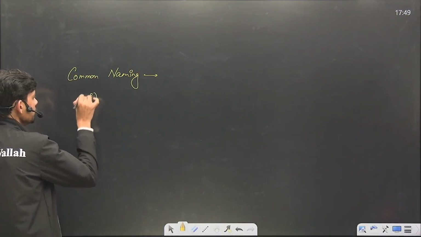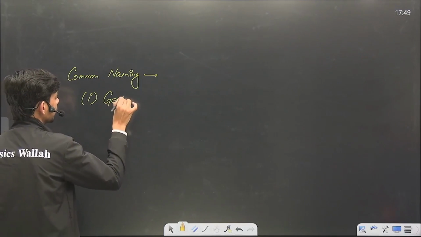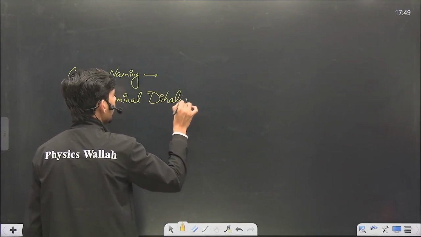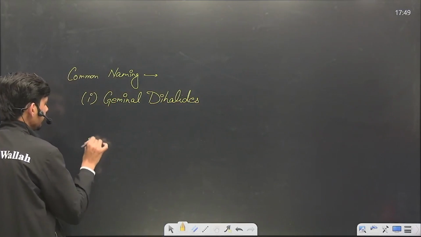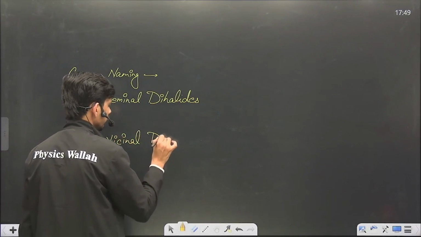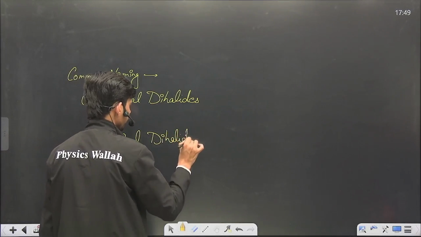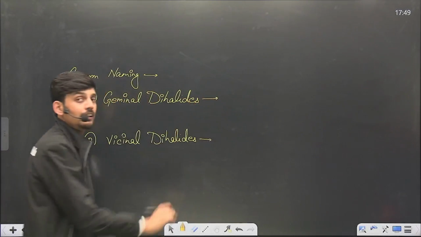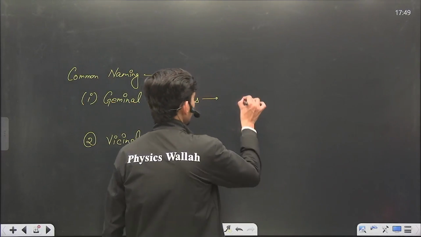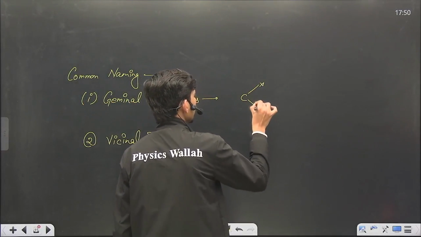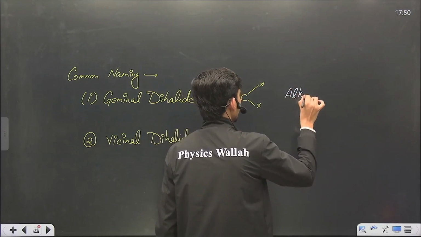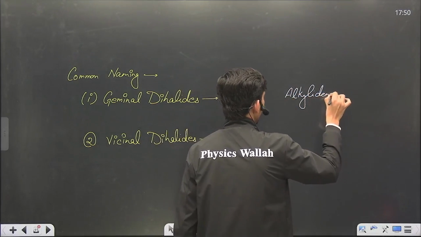First is for geminal, and the second one is vicinal. Sometimes it becomes quite confusing how geminal dihalides and vicinal dihalides are named in the common system. If we remember correctly, geminal are those which have 2 halogen atoms on the same position. So the common naming system of geminal is alkylidene halide.